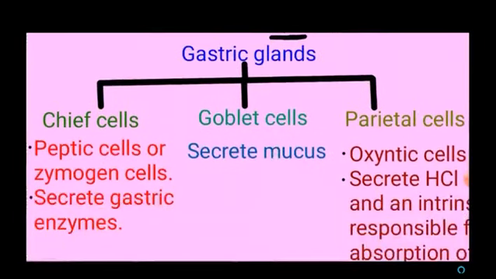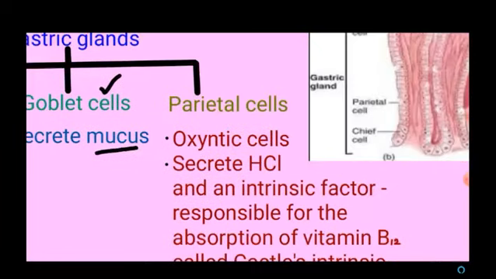The gastric glands are made up of three types of cells. The first one is chief cells. They are also called peptic cells or zymogen cells. The main function of these chief cells is the secretion of gastric enzymes. The second type of cell is goblet cells, which secrete mucus. The third type of cell is parietal cells.